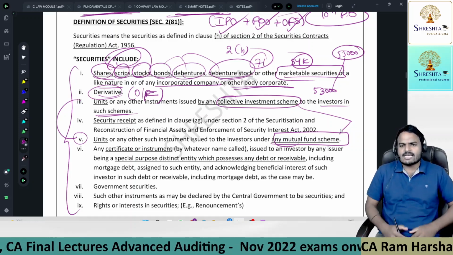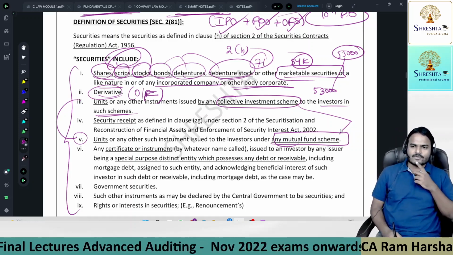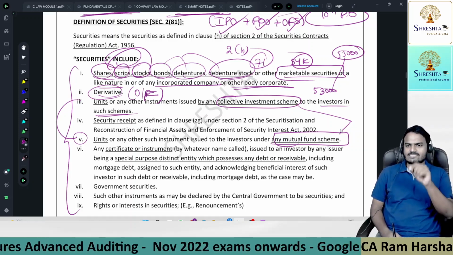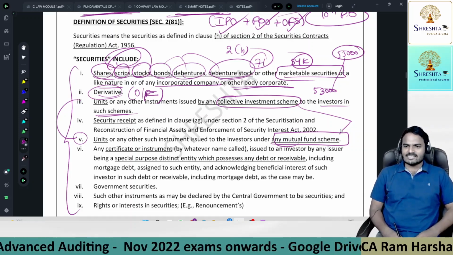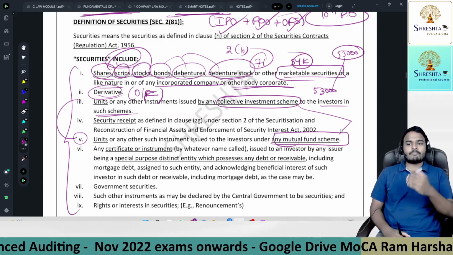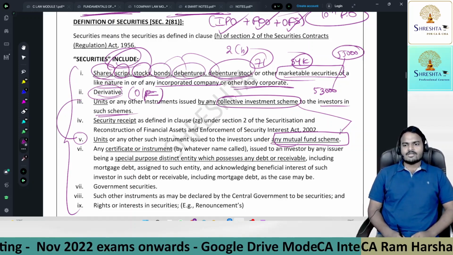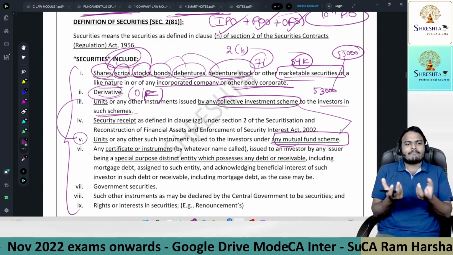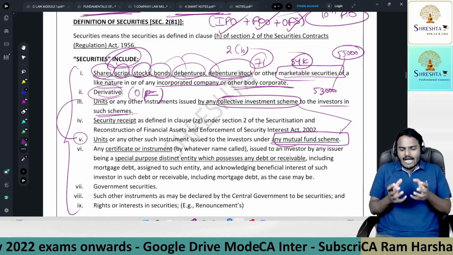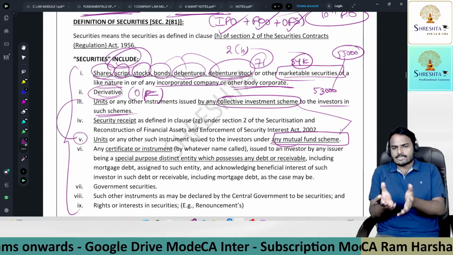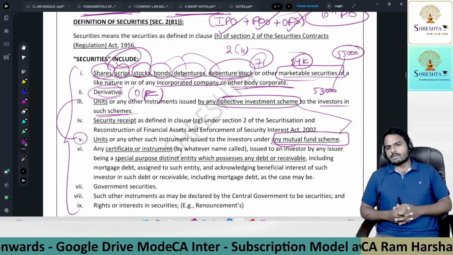How many company shares will I purchase? If you take MRF, the MRF share price is around 70,000 to 75,000. Only one share I can purchase. Reliance Industries Limited, okay, with this 1 lakh rupees, I may purchase some 30 to 40 shares. So with this 1 lakh rupees, how many company shares can I purchase? So I will invest this 1 lakh rupees in Aditya Birla mutual funds, say for example.